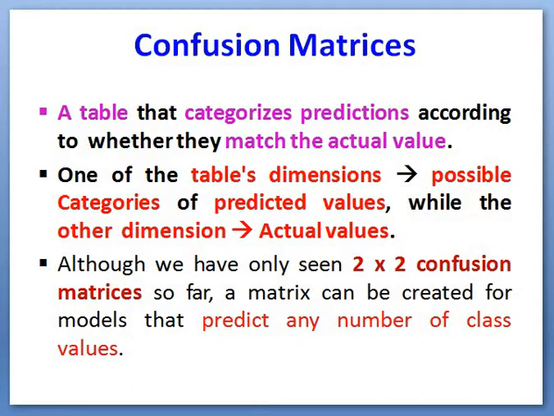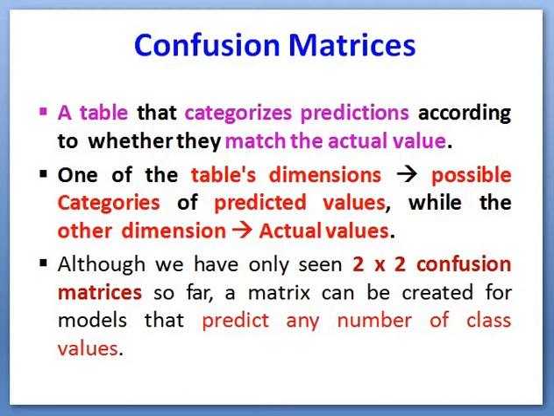Likewise, we have to specify a particular arrangement of our actual class values as well as predicted class values for the evaluation. So move on to the confusion matrix, a table that categorizes predictions according to whether they match the actual value. So the confusion matrix is also a matrix which generates some confusion.